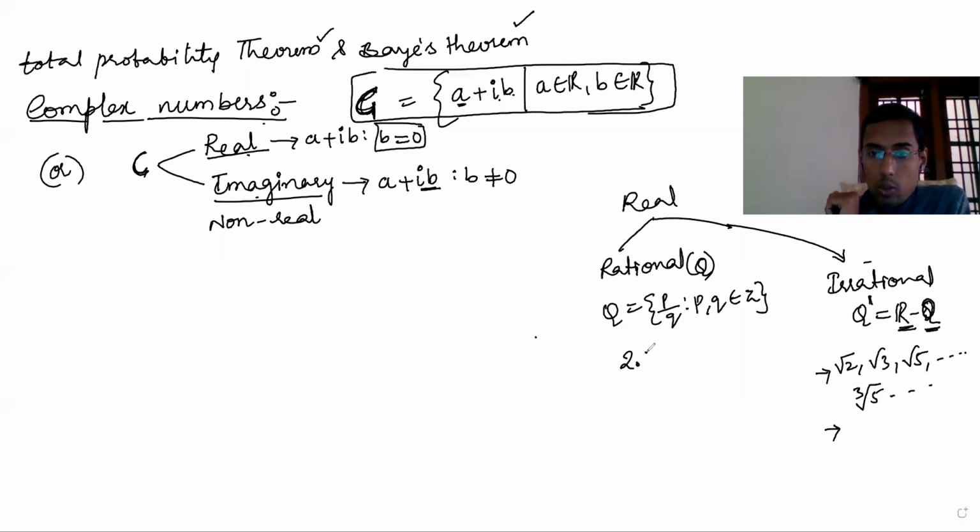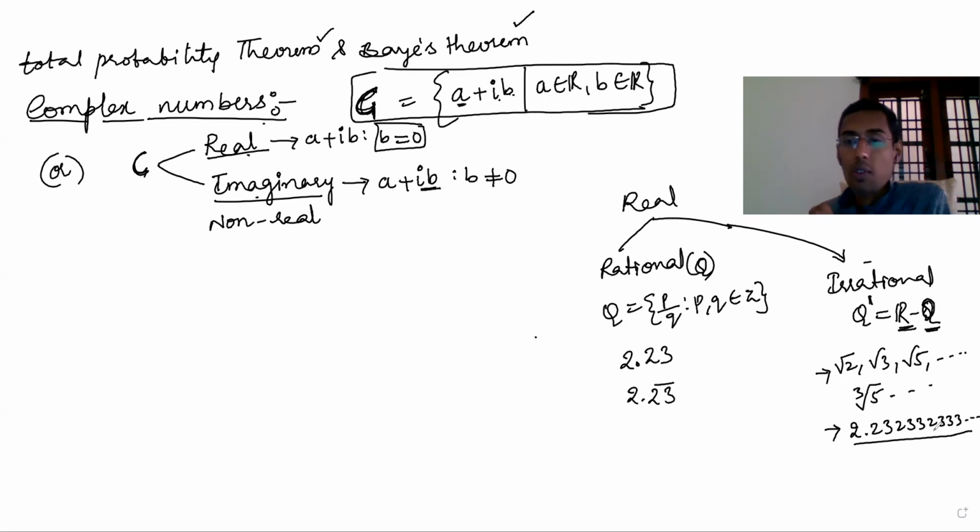So 2.23 is rational. But 2.23 bar means 23 is repeating, whereas here 2.233233... there is no particular way of repeating. So this is non-terminating, non-recurring. It's an irrational number.